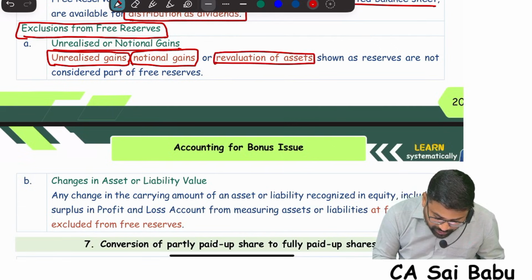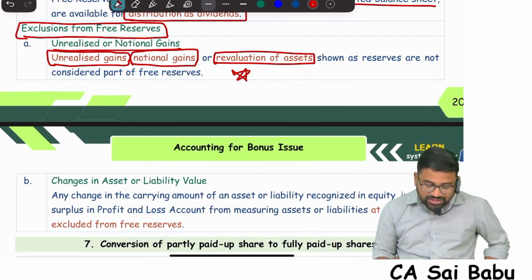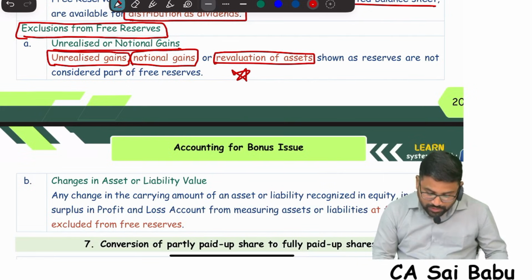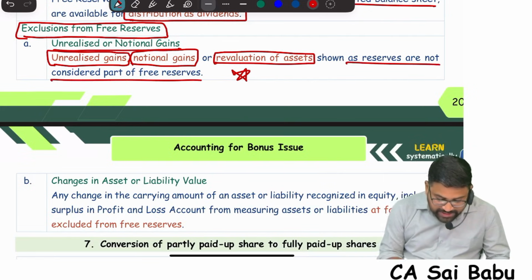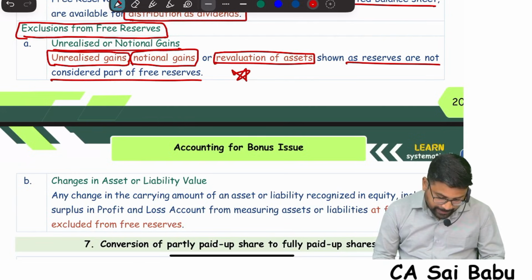This is the point I told you, very important. Any revaluation of assets you do, you will get revaluation reserves, revaluation profits. Those revaluation profits are also excluded from free reserves. Reserves shown like this are not considered a part of free reserves.